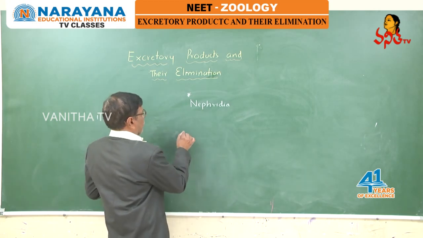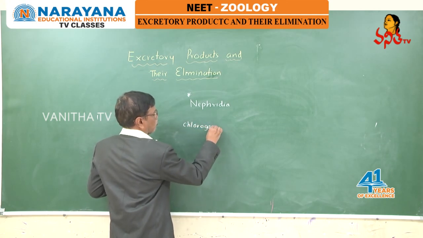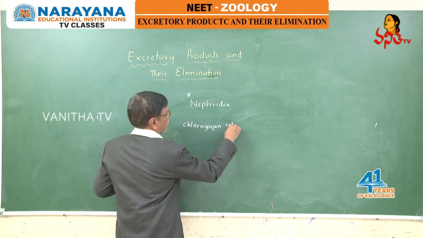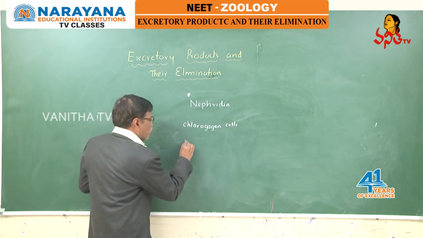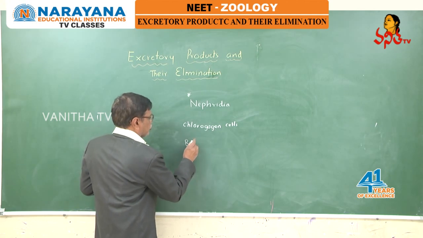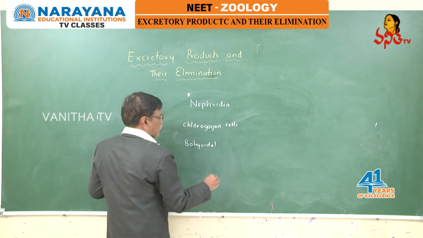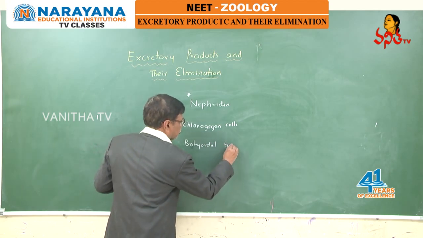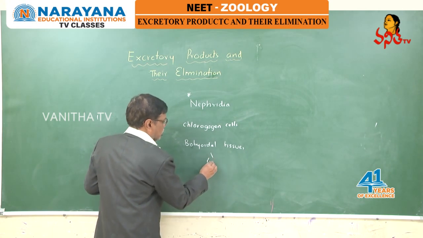In addition to nephridia, chloragogen cells present in earthworms and botryoidal tissue present in leeches also help in excretion.